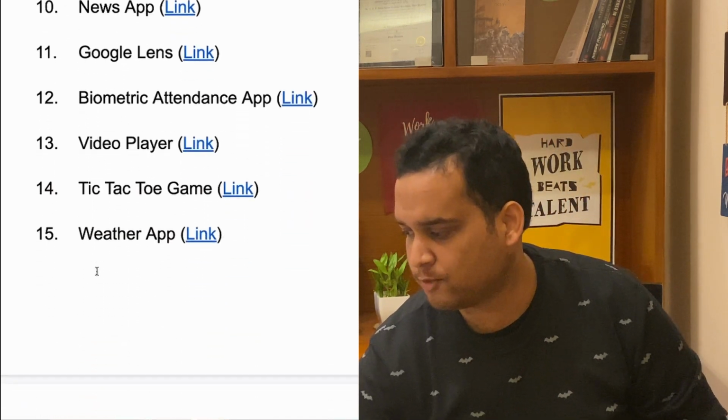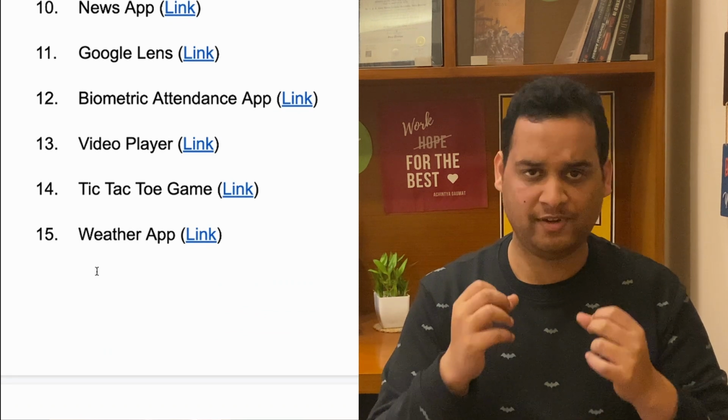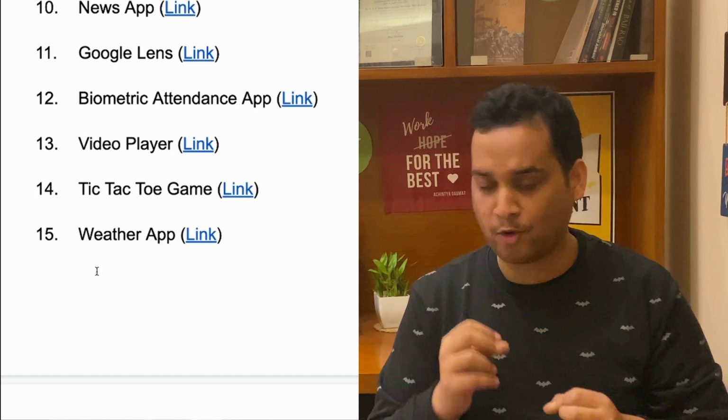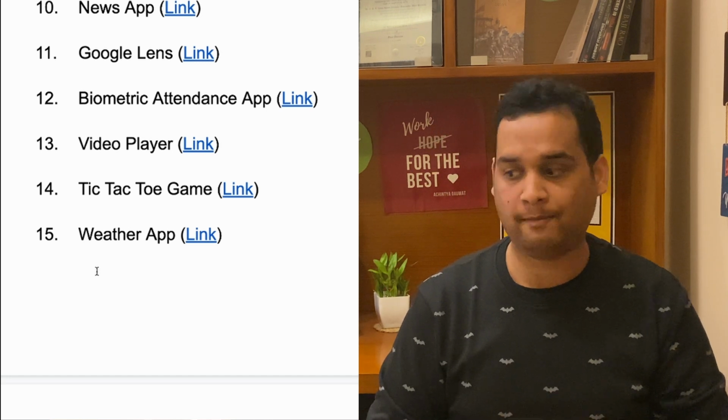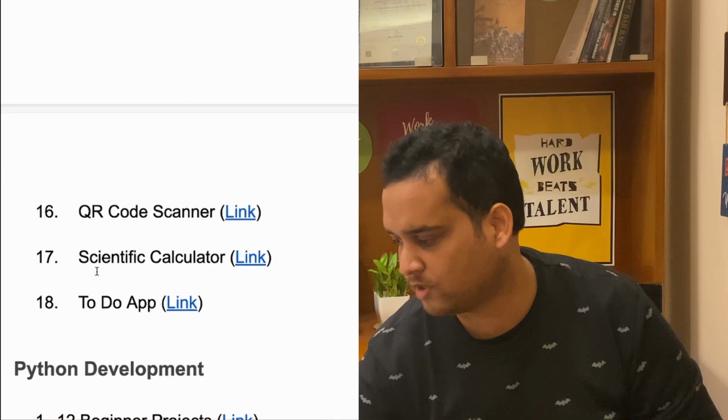Next is a video player. You can play MP4 or any other audio files in your Android app. So you can definitely make that. A tic-tac-toe game you can also make. You can also make a weather app. This is a GFG link. I think they have a very good tutorial list, so you can also check that out.